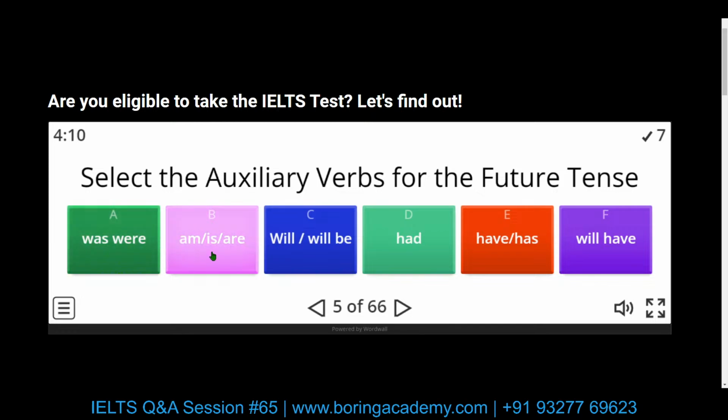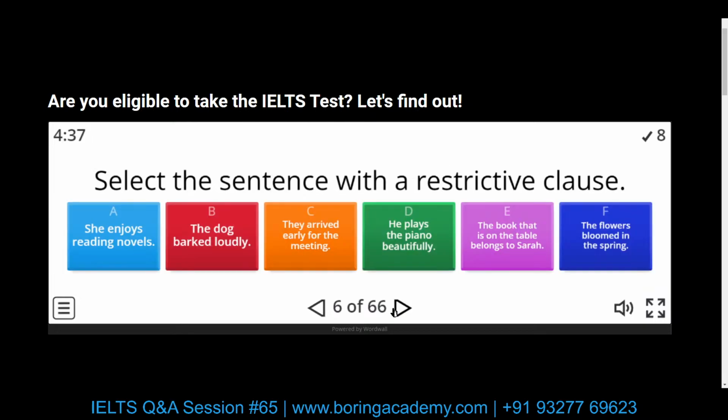Am, is, are for present continuous. Will for future simple. Will be for future continuous. Had for past perfect. Have, has for present perfect. And will have for future perfect. So we'll select the auxiliary verbs will and will be. Yes.